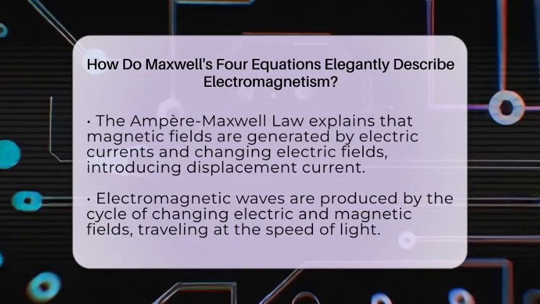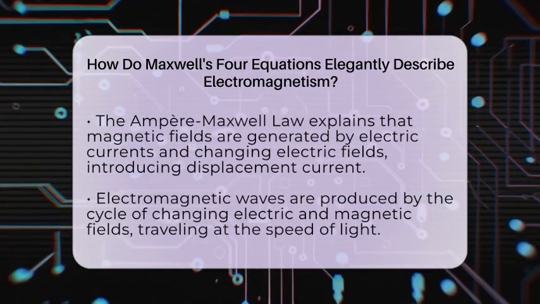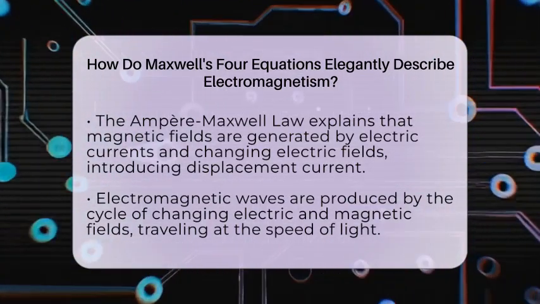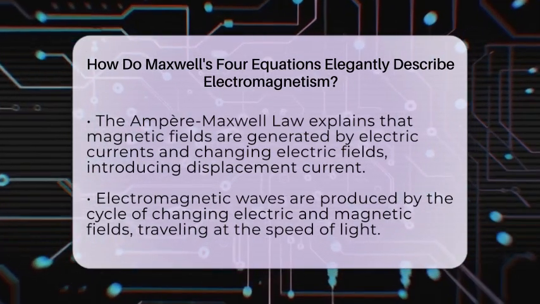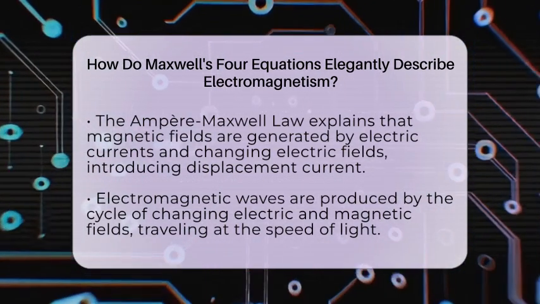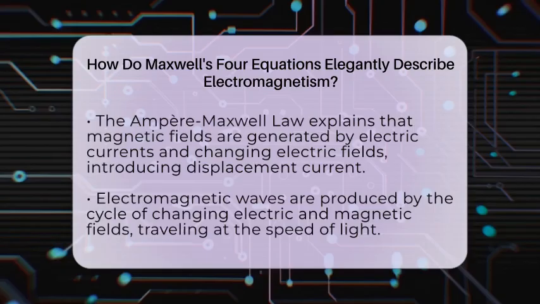Together, these four equations form a loop. A changing electric field creates a magnetic field, and a changing magnetic field creates an electric field. This cycle produces electromagnetic waves that move through space at the speed of light.